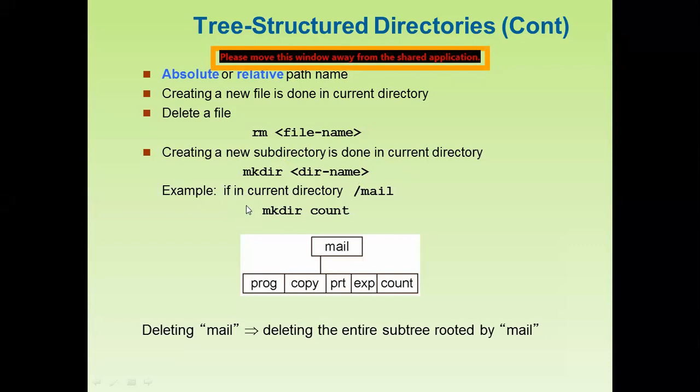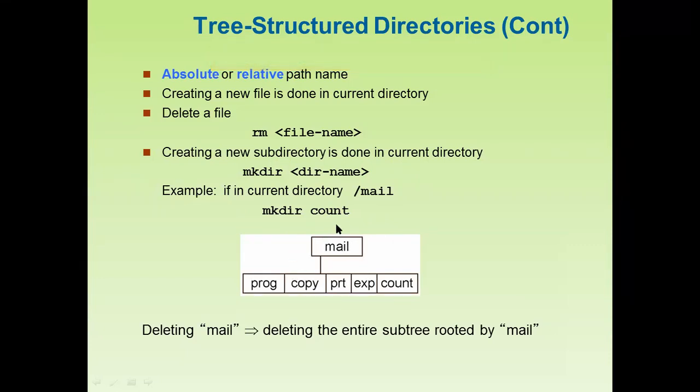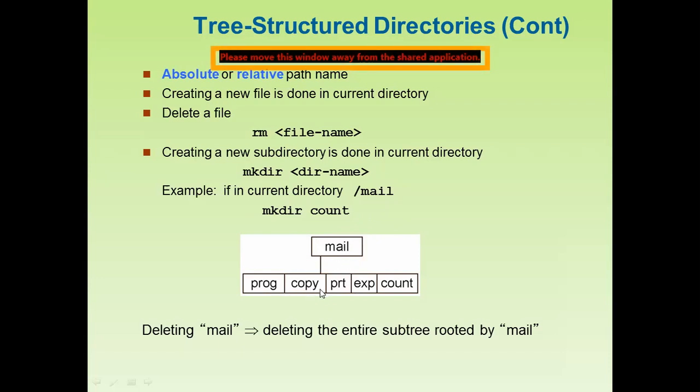So if in the current directory slash mail, then with mkdir we can choose the directory name here, count. This is the main directory name, and this is the position here. Under this we have proc, copy, prt, exp, count.